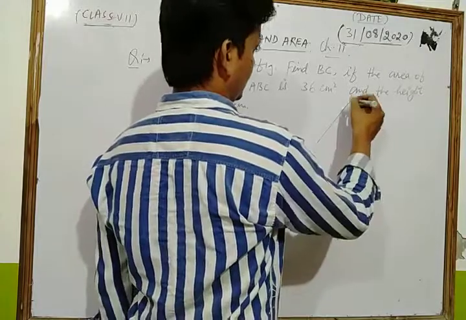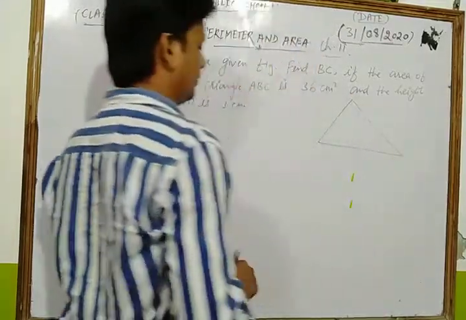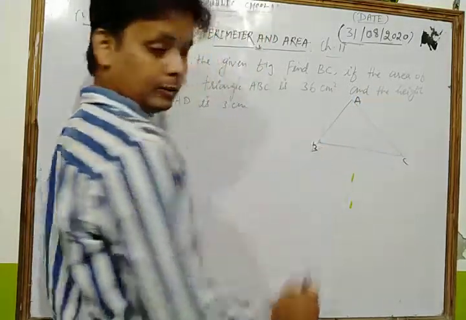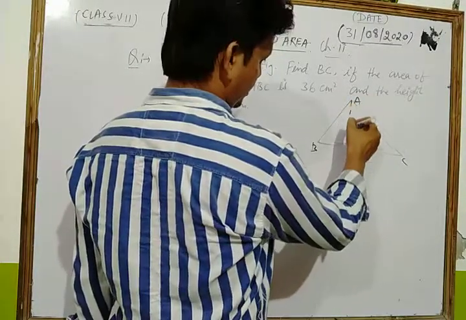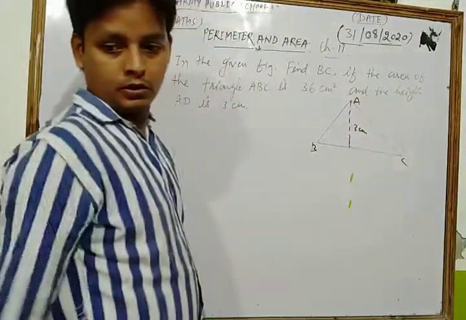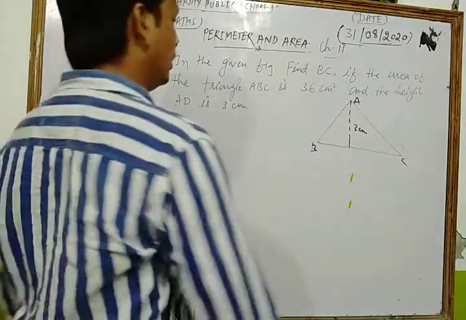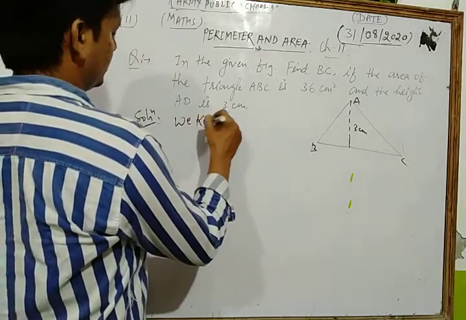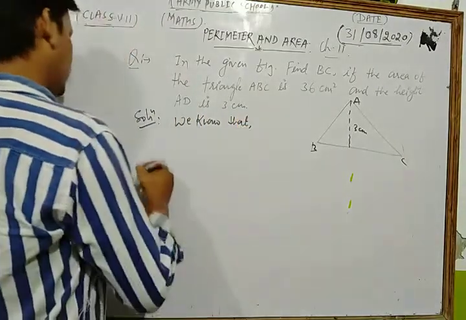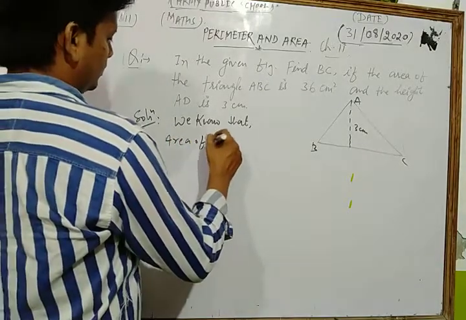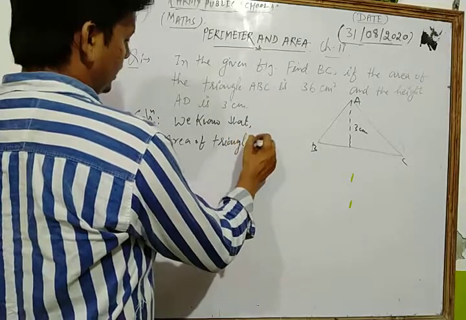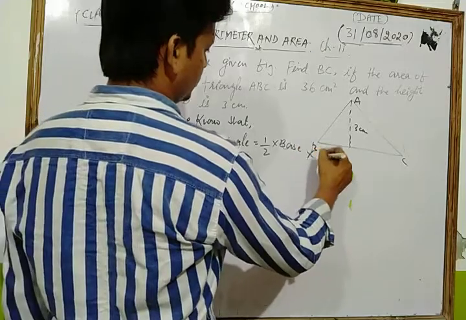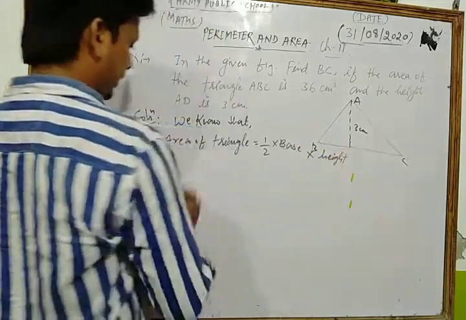This is the figure ABC. This is the triangle, and the corresponding height is 3 centimeter. Okay, let's see the solution. We know that area of triangle is 1/2 base into height.